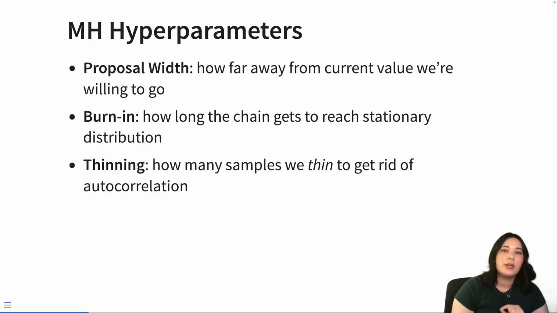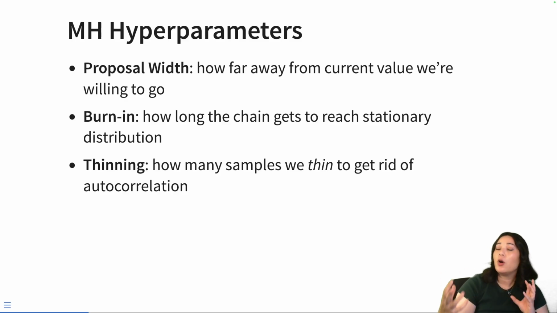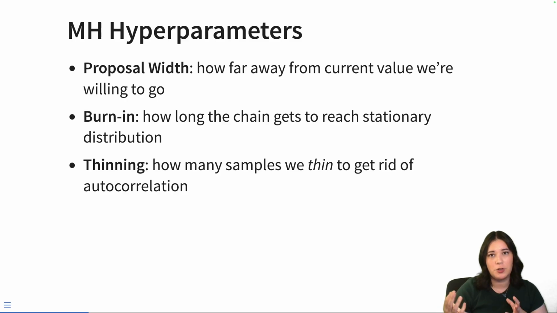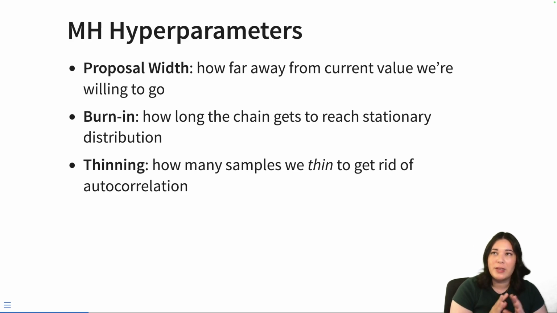So the burn-in period is essentially an amount of iterations that gives the algorithm time to hopefully converge to our target distribution. Now, we still need to check if it has converged, because maybe we gave it 1,000 and it needed 5,000 iterations to converge, but at least this gives us a little bit of wiggle room to give it some time to reach the target distribution, and then we start recording our samples. This allows us to get actually good samples that are not biased towards whatever the starting value was.